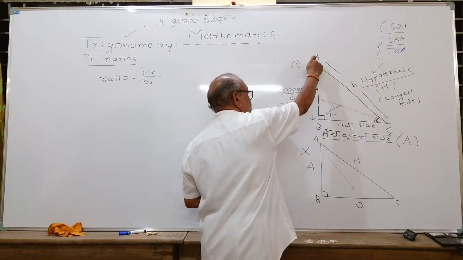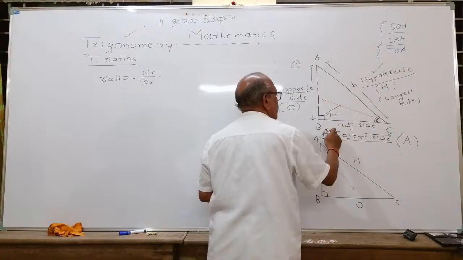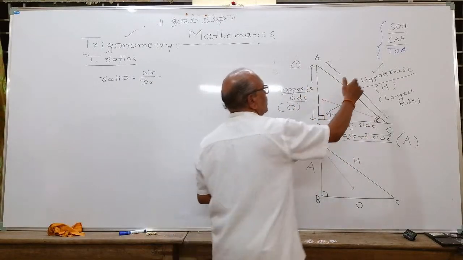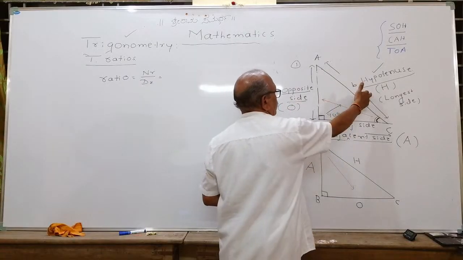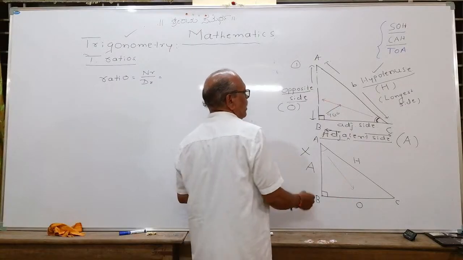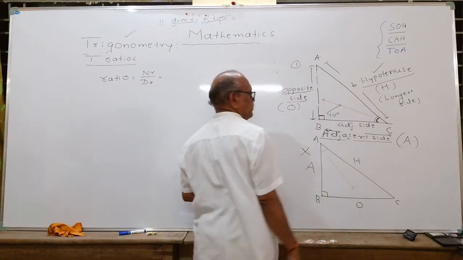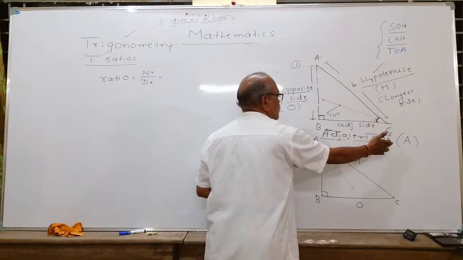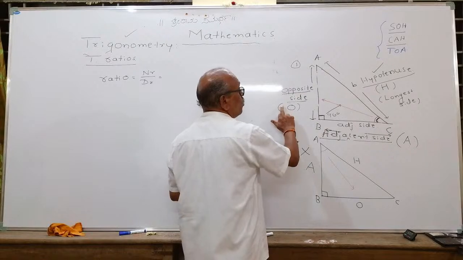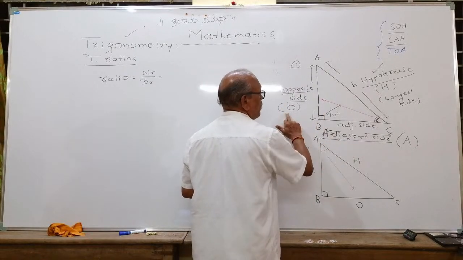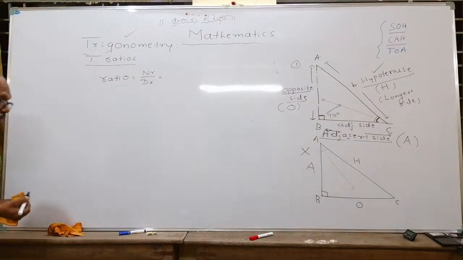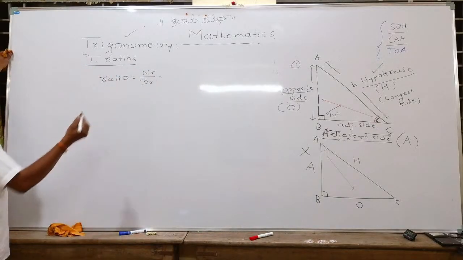And AB upon BC and BC upon AB. Using our symbols, O upon H or H upon O, A upon H, H upon A, and O upon A and A upon O. Totally 6 ratios are possible.